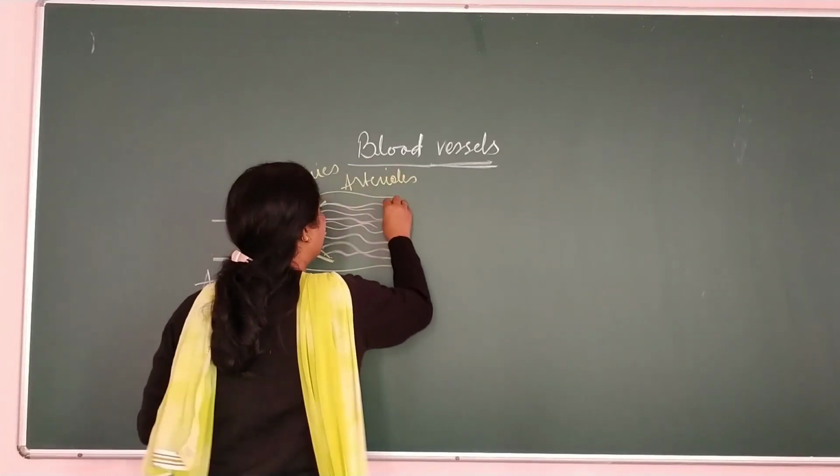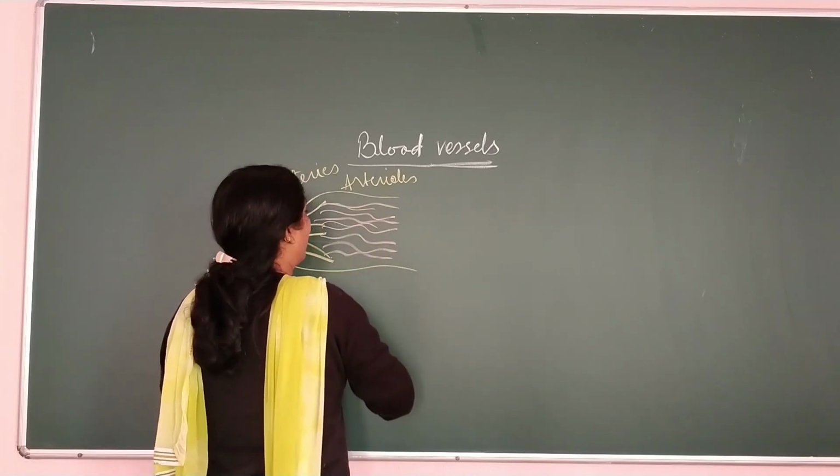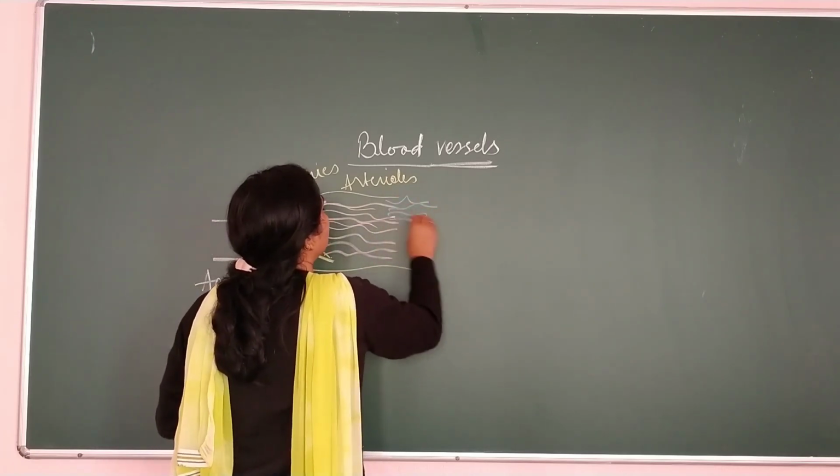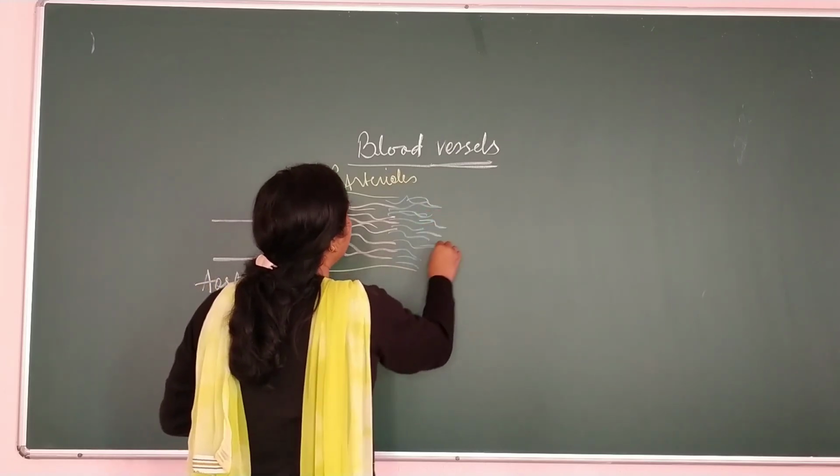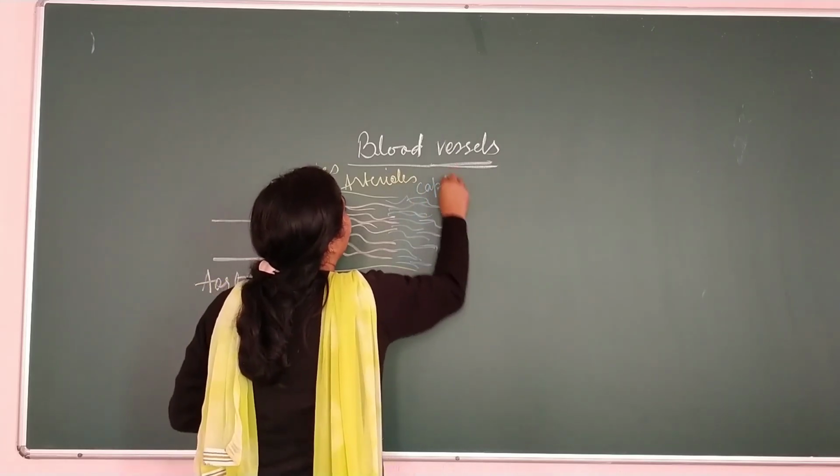And finally these arterioles once again get divided into so many capillaries. These all are capillaries.